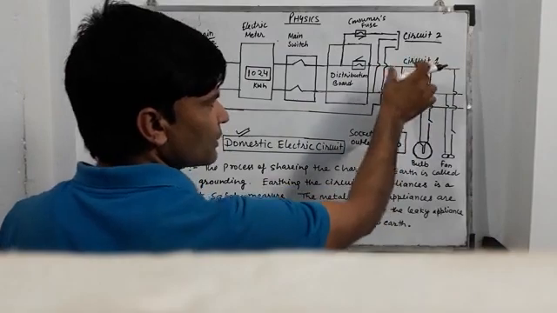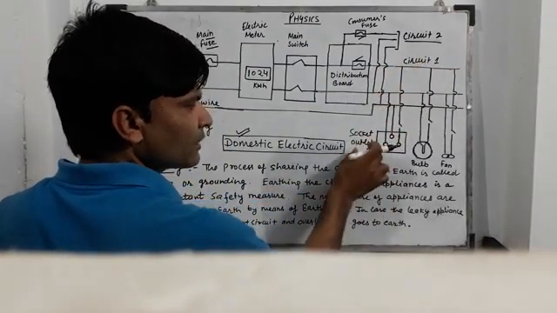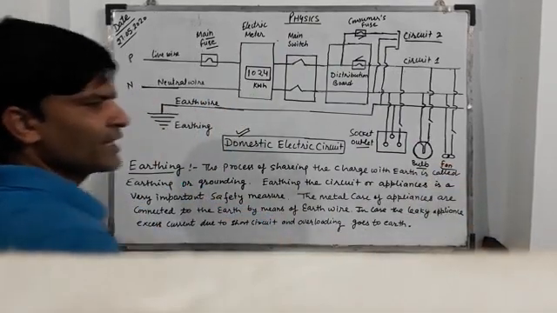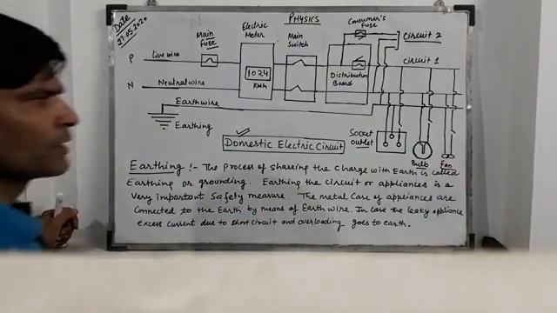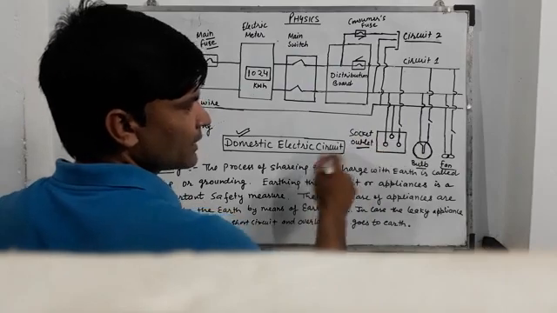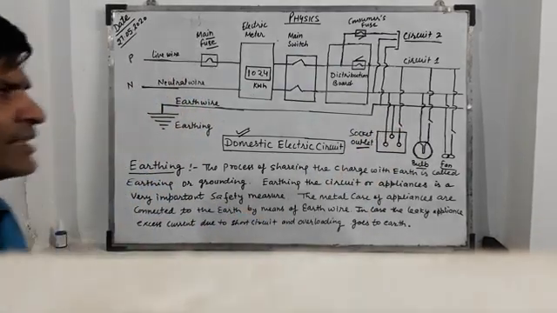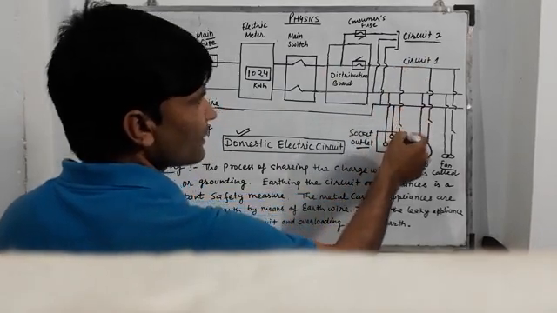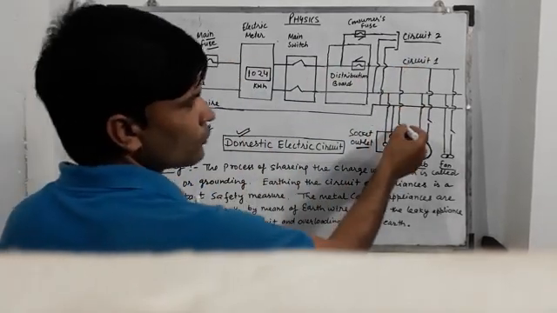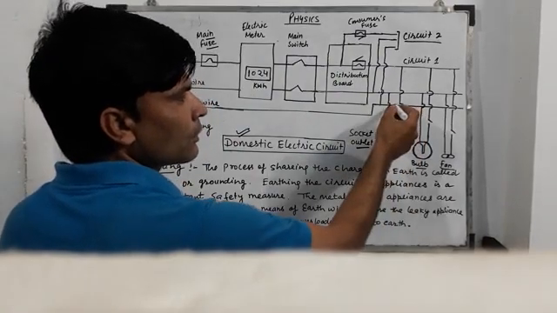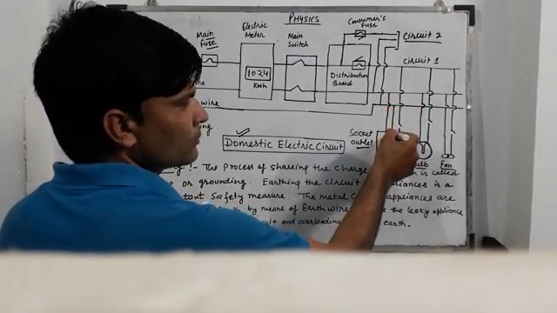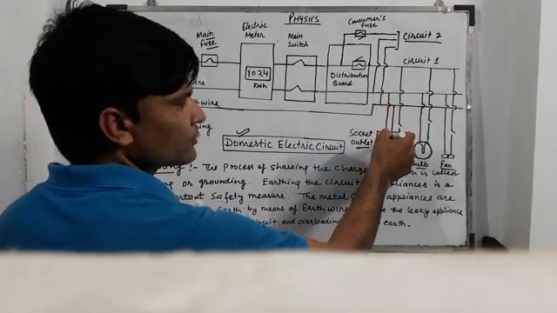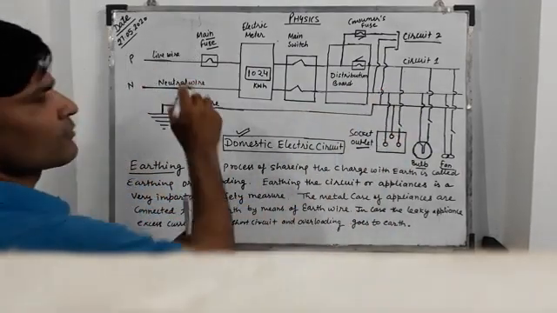In circuit 1 we have a socket outlet, one bulb and one fan connected. For the socket outlet, there are 3 terminals. One comes from the live wire through a switch, another comes from the earth wire and this one comes from the neutral wire.